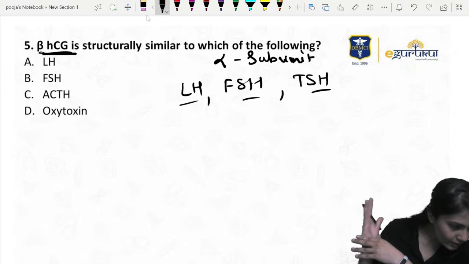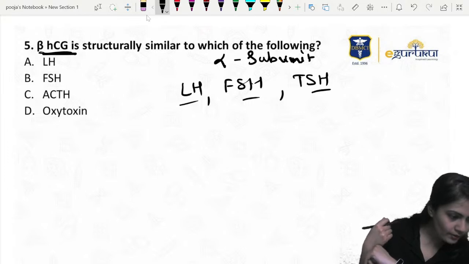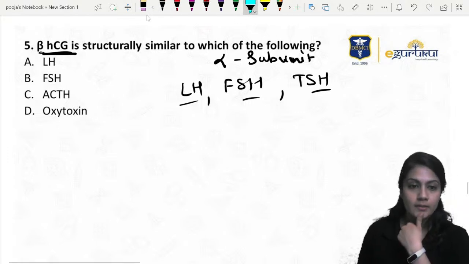LH. Okay, Sania, you are right. Doc also right. Nasira, Kartikeyan, David. David, think again. Ajit Kumar, think again. Paresh, think again. Nasira, no. What they ask? Beta HCG, darling.